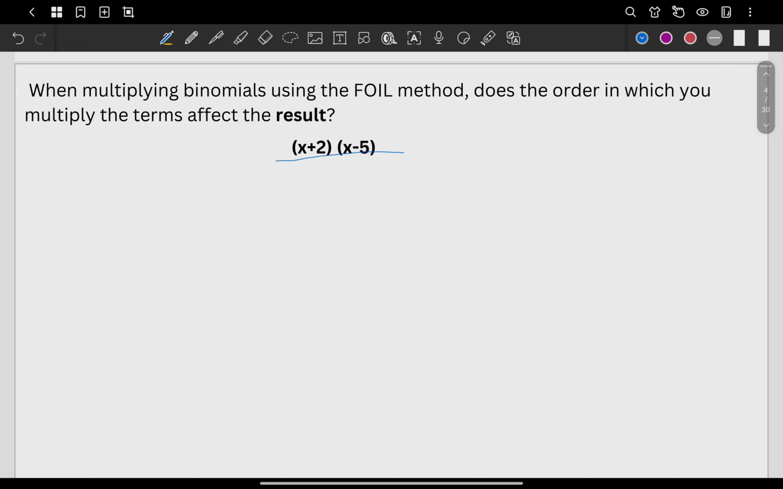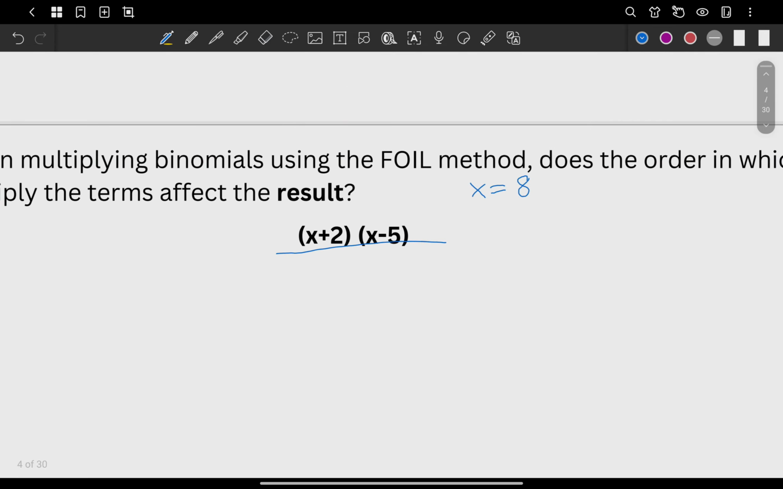Let's say the value of x is 3. Or I guess it will be complicated, so let's try a higher number. Let's say we have 8. If x is 8, this will be 8 plus 2 and 8 minus 5, and then we multiply. The answer is going to be 10 times 3, which is 30.